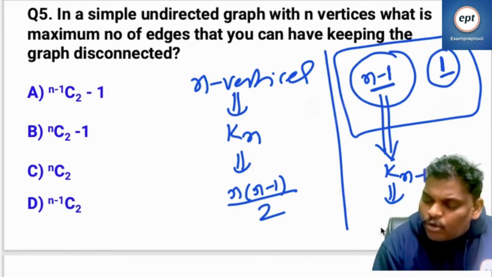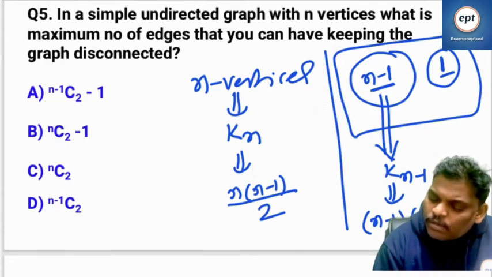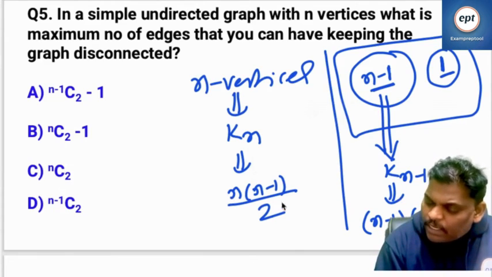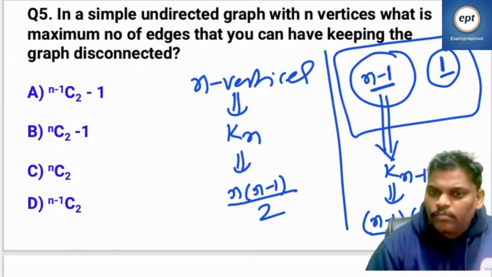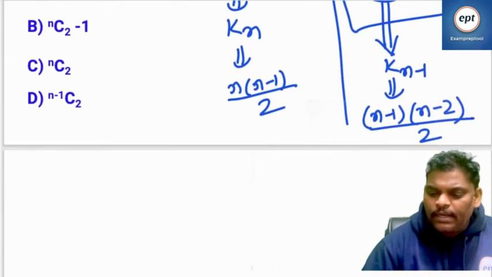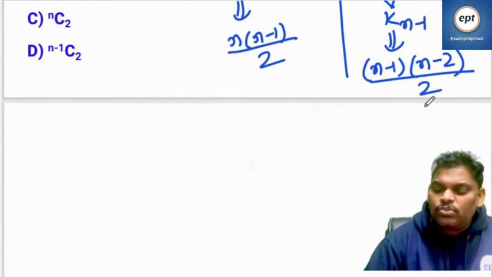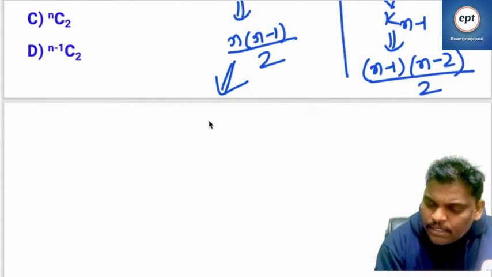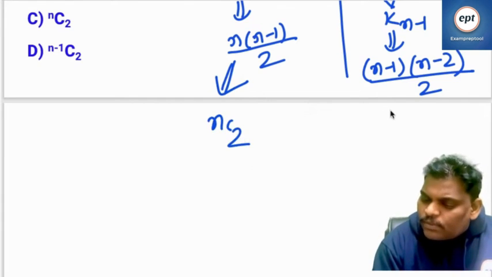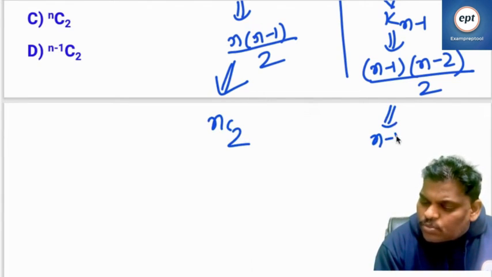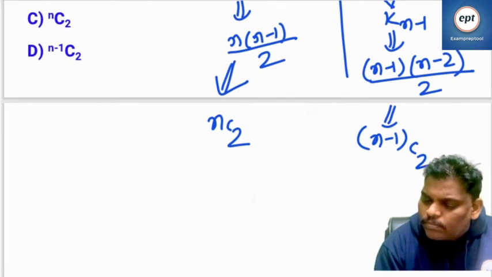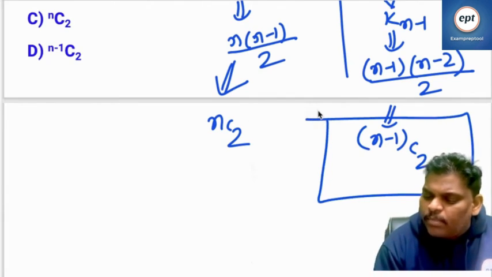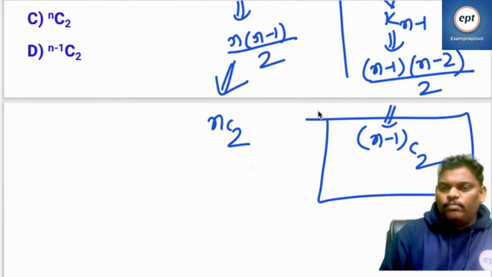Kn minus 1 contains how many edges? N minus 1 into n minus 2 by 2. This is called n minus 1 C2.